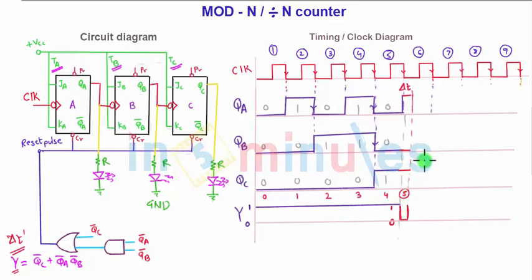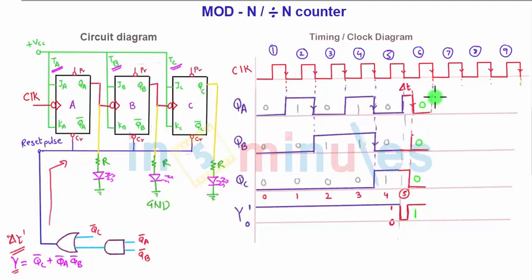A reset pulse will be sent and then QA will move down to 0. So there is a falling edge. As soon as the reset logic is calculated in time delta T, a very short period of time, what will happen? The reset pulse will be given to all the 3 flip-flops through this logic and all the flip-flops will be reset. Means QA, QB, QC will be set to 0. So QB will be 0, QC will be 0 and Y bar will be 1. So what is happening here? This is 0, 0, 0 and Y is 1 because this is a valid state. 0, 0, 0 is the valid state and output for that is 1.